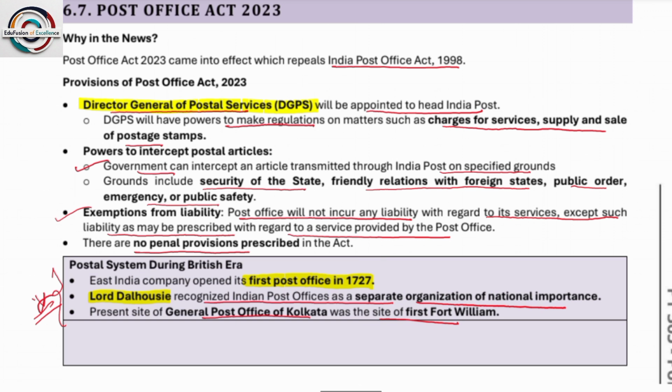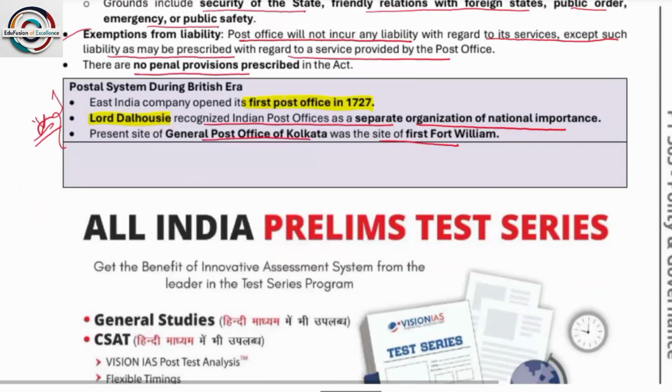Now what is this? This is just a violation of our privacy. If we are sending some letters or some instruments through the postal service, then the government, or the Director General of Postal Service, has the power to look into it if some suspicion arises. Exemption from liability: Post Office will not incur any liability with regard to its service except such liability as may be prescribed. There will be no penal provisions prescribed in the Act.